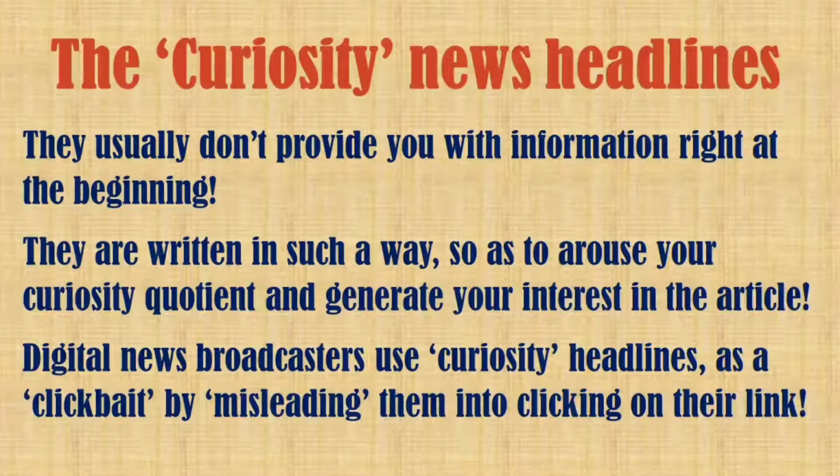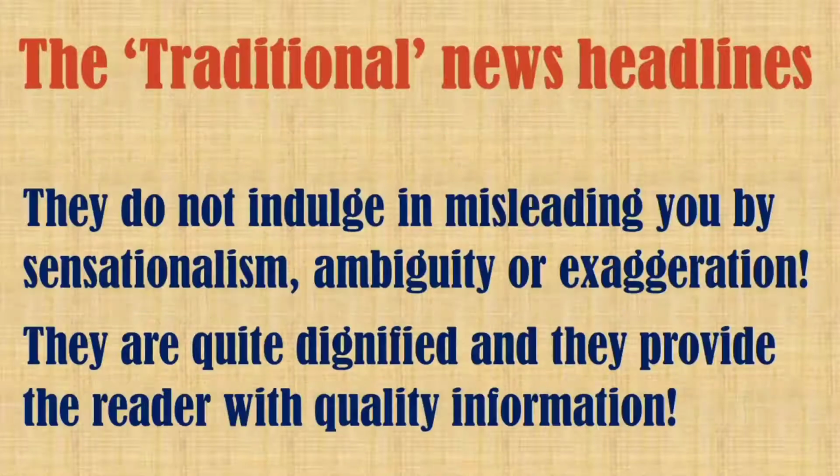Well, the curiosity headlines don't provide you with information right at the beginning. They are written in such a way so as to arouse your curiosity quotient and generate your interest in the article. For example, digital news broadcasters normally use curiosity headlines as clickbait, misleading readers into clicking on their link. What are the traditional news headlines?